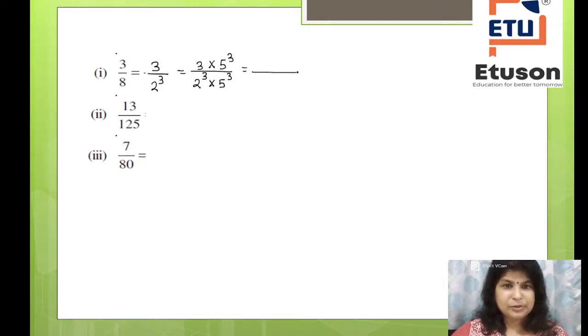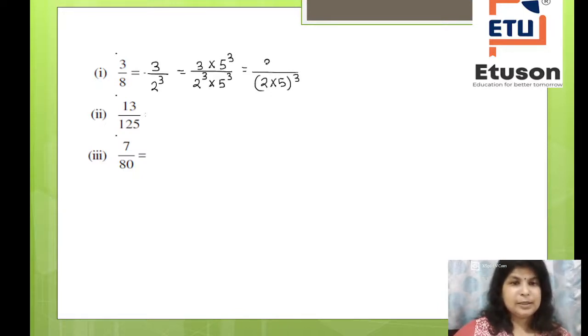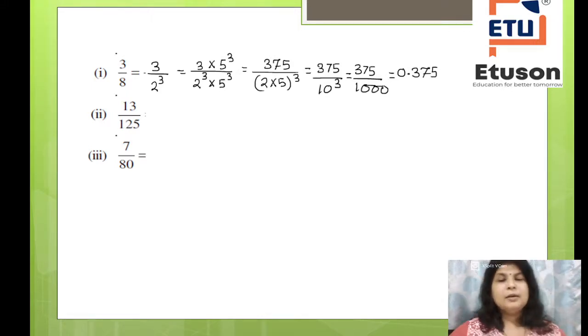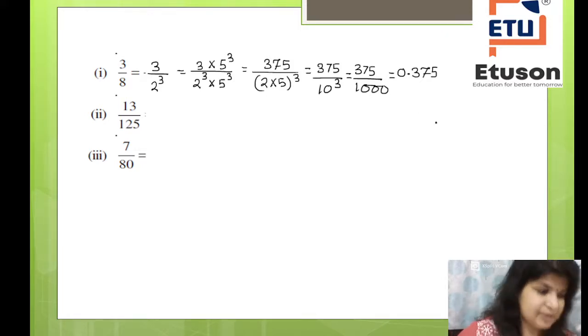Now what are you obtaining? At the bottom you have got 2 into 5 to the power 3, and 3 into 5 to the power 3 is nothing but equal to 375. That is 375 divided by 10 to the power 3, which is equal to 375 divided by 1000, and the answer is 0.375, which is a terminating decimal expansion. Correct or not?